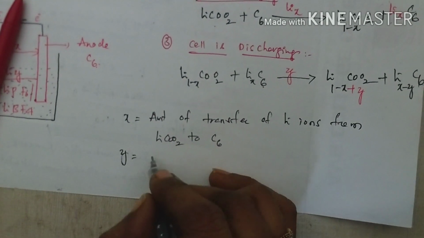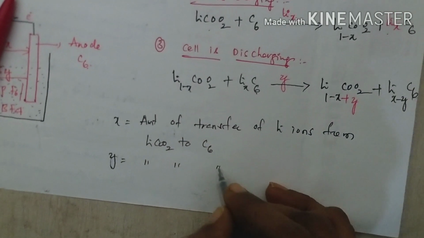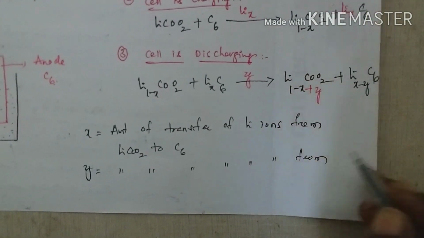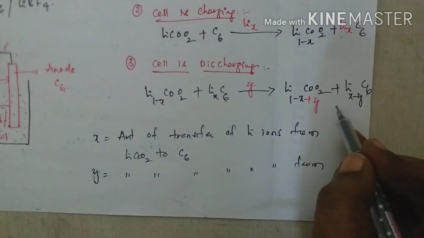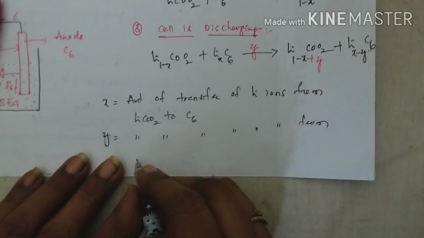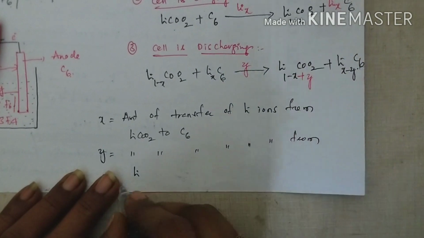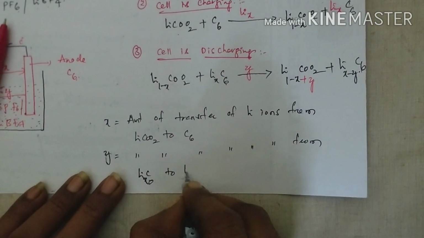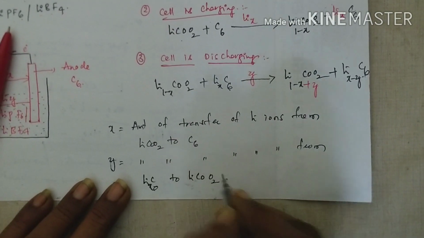Y is nothing but the amount of transfer of lithium ions from graphite, from Li(x-y)C6, to lithium cobalt oxide.